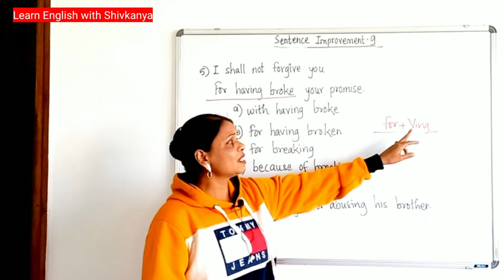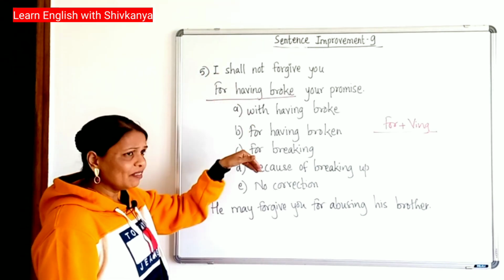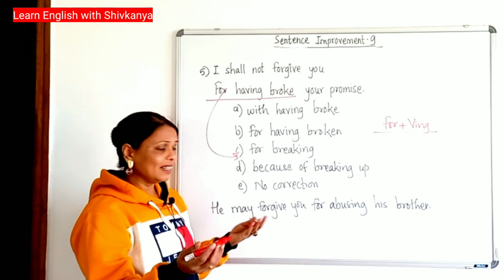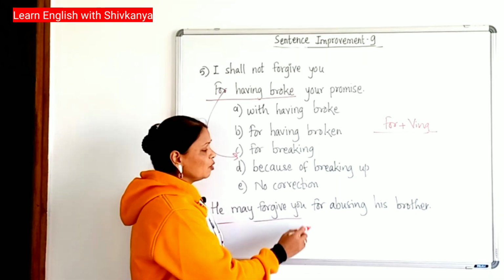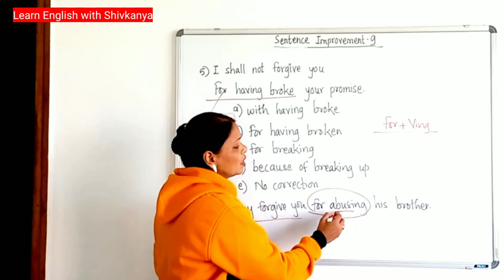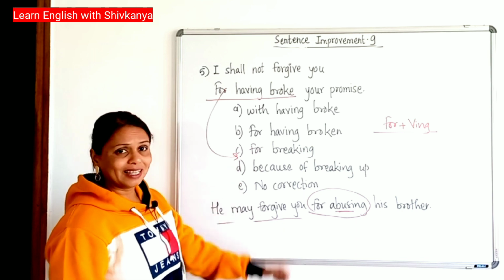Directly "for" plus verb ing is enough. So, instead of "for having broke", you need to take "for breaking" your promise. Like in the example, he may forgive you for abusing his brother. For plus verb ing, for abusing his brother. So the correction is "for breaking".